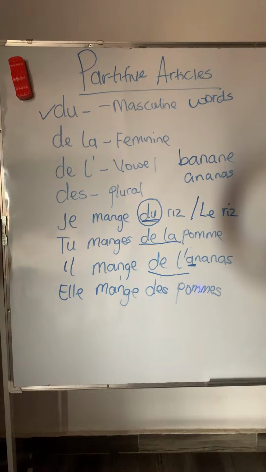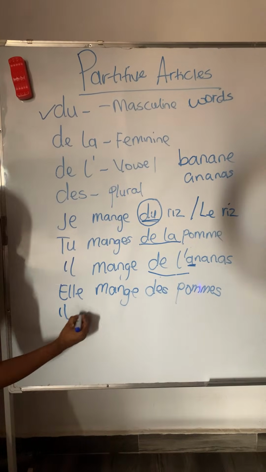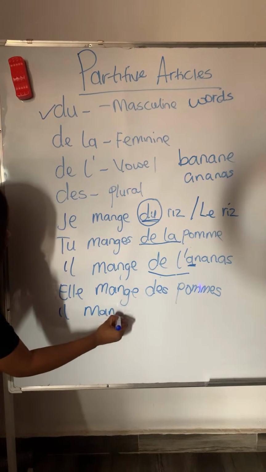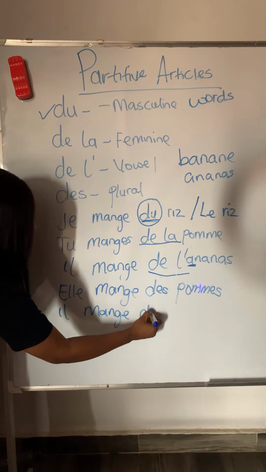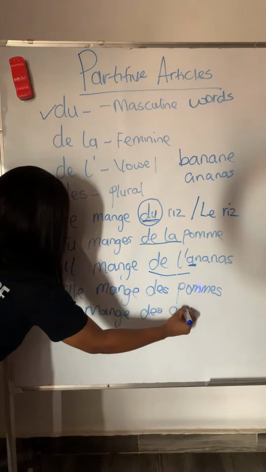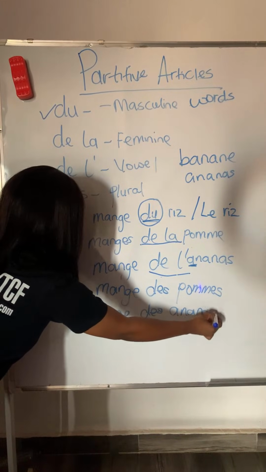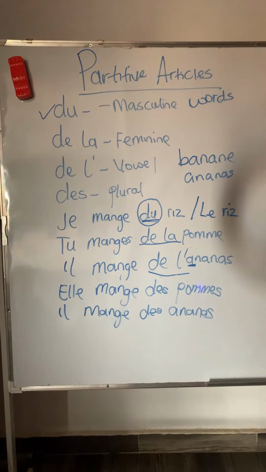You can see that. Elle mange des pommes. She is eating some apples. So now, the other one, let's use "he" again. He is eating some pineapples. We say il mange des ananas. Il mange des ananas.